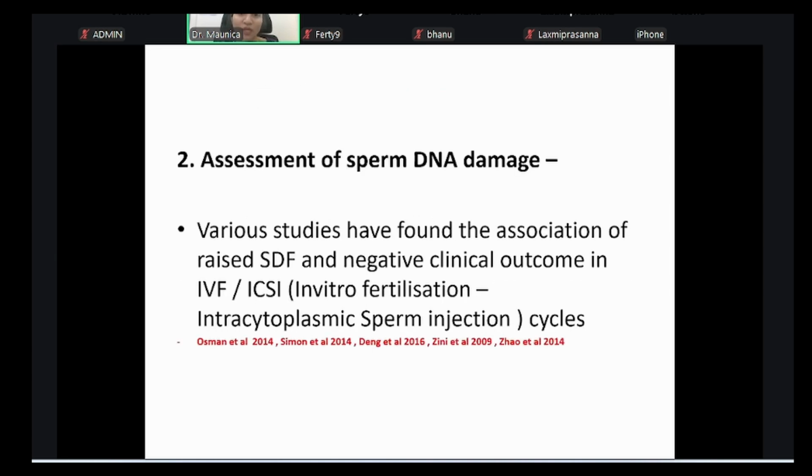Next is sperm. From the sperm end, the semen analysis or the sperm function test is not giving you any information about the DNA that is being carried in the sperms. Generally, in IVF ICSI cycles, the embryologist sitting inside the lab is selecting the sperms which need to be injected into the oocytes. And how the embryologist makes the selection, she's only able to look for motile sperms, and at best, she will look for the head and the tail, the morphology. She cannot see the DNA. So, how badly the DNA is injured, we need to understand.